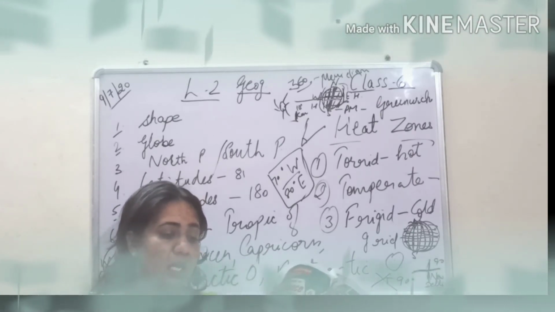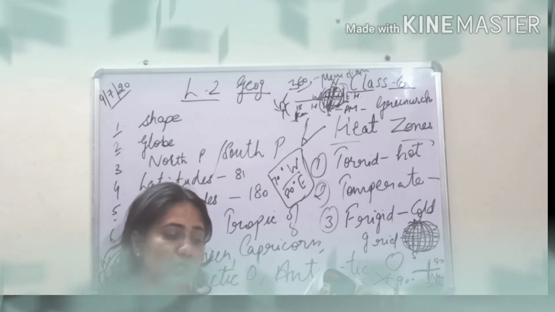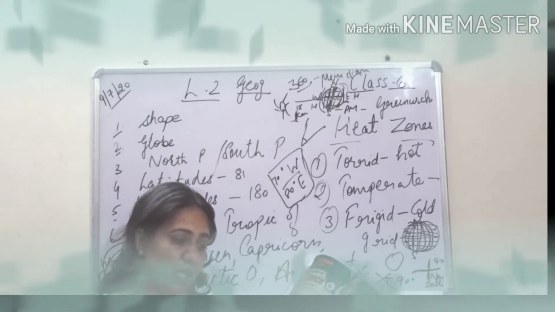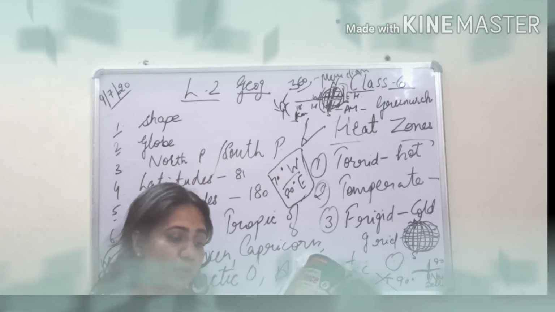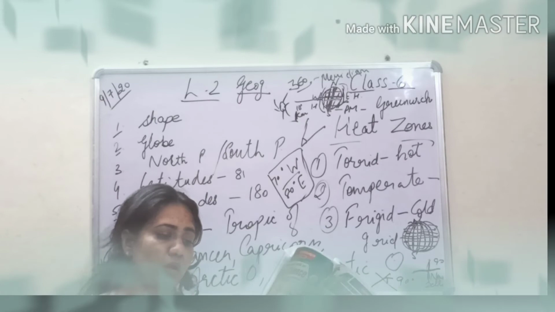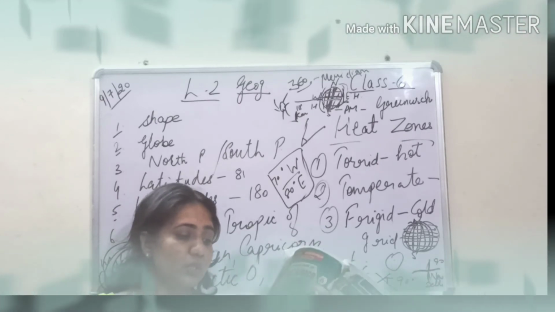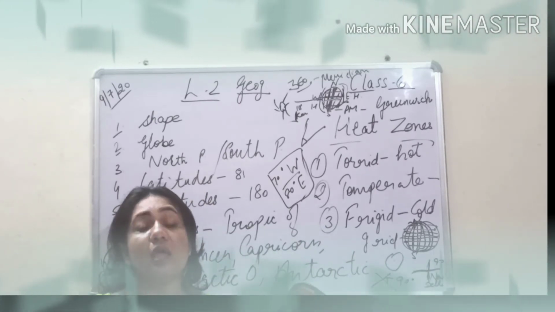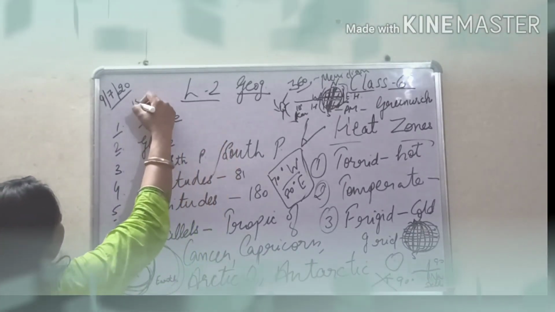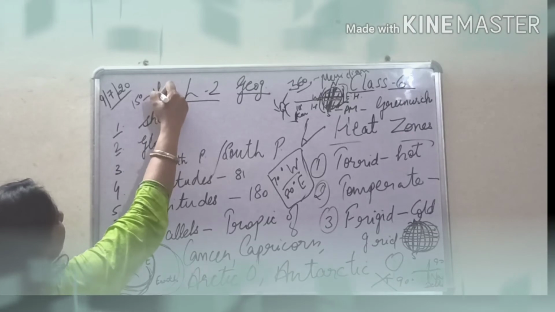So please underline, the earth rotates through 360 degrees of longitude in about 24 hours, or 1 day. Therefore our earth rotates through 15 degrees of longitude in 1 hour and 1 degree of longitude in 4 minutes. So it is assumed that for every 15 degrees you have 1 hour.